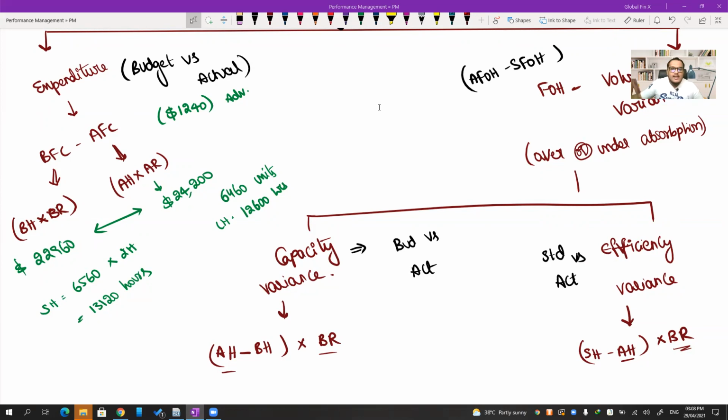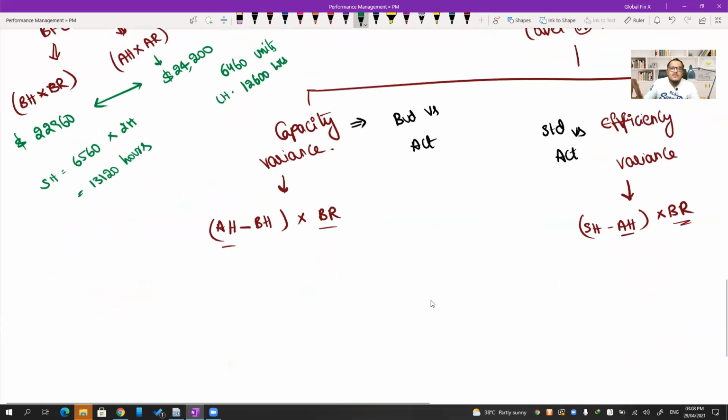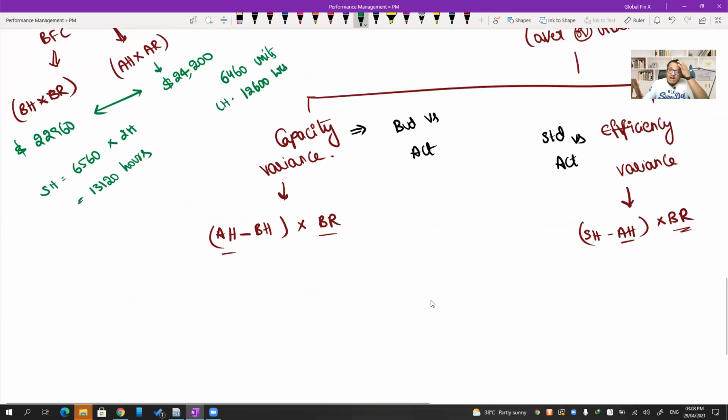Got it. Okay. Next one, sir. Talk about the capacity variance. Capacity variance is what? The difference between the actual hours and the budgeted hours. What was the budgeted hours? 13,120 is the budgeted hours. Actual hours is how much? 12,600, into budgeted rate. Budgeted rate is